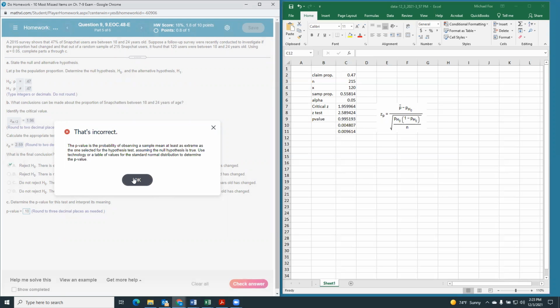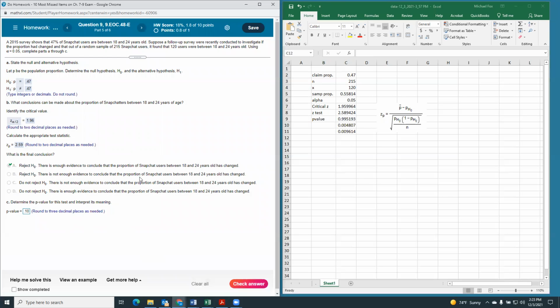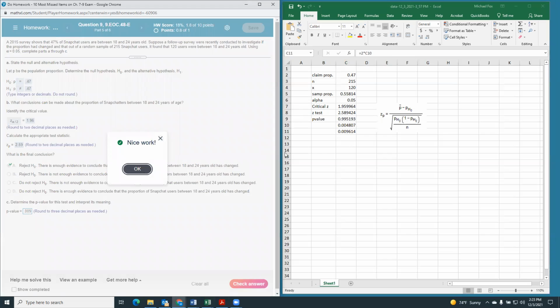Uh-oh, maybe I made a mistake. See, there's another one of those where it's a rounding issue.